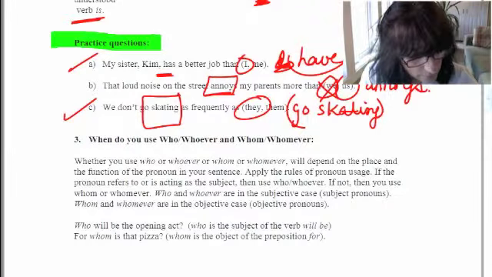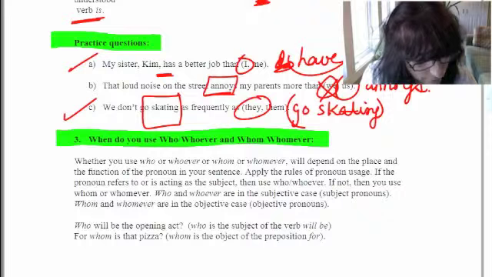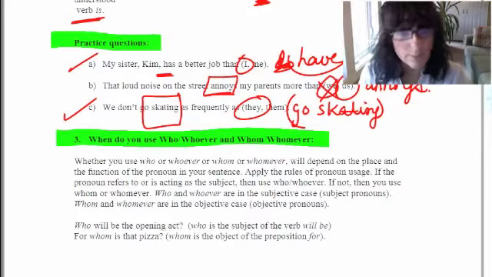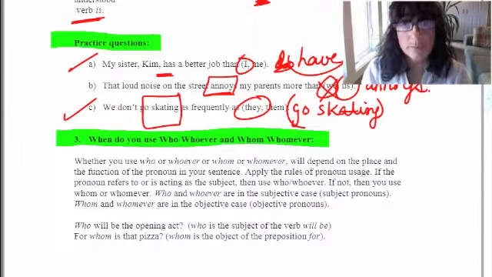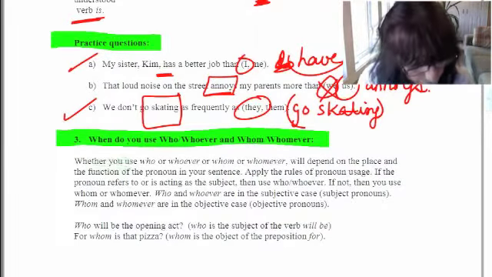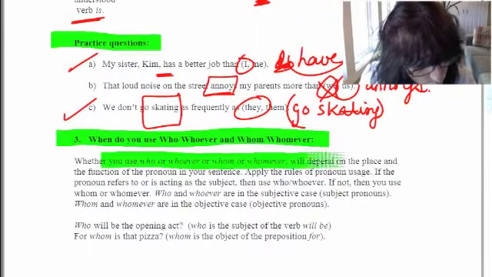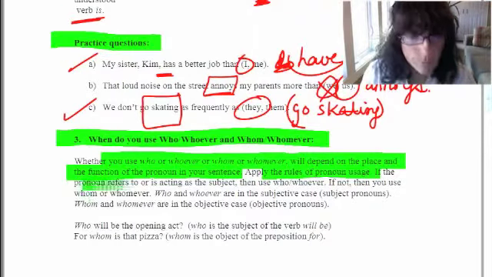And then here are other pronouns that are tricky. Students have a very hard time, and not just students, writers. People have said to me, how do you know the difference between who and whoever and whom and whomever? I'll try to explain it as best I can. Whether you use who or whoever or whom or whomever will depend on the place and the function of the pronoun in your sentence. Apply the rules of pronoun usage.